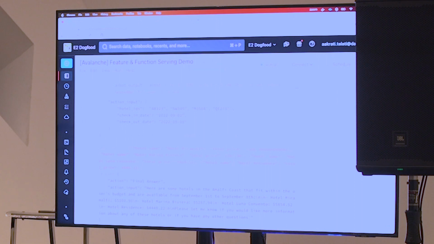Let's call the AI bot and ask it the same question that we asked the generic chatbot earlier, which was to plan a 7-day vacation to Amalfi Coast around September for my user ID. Before I get into the details here, I want to show this is the output that it produced. It told me that there are 4 great hotels that fit my budget from September 1st to September 8th. It told me that I should probably go book Hotel Miralfi, et cetera, and then it asked me for any further questions. So let's dive into how it really did that.